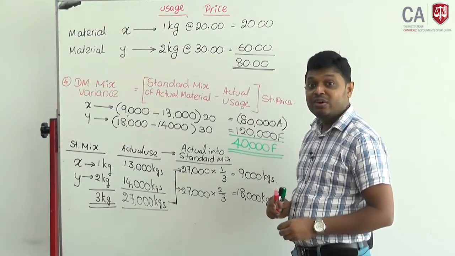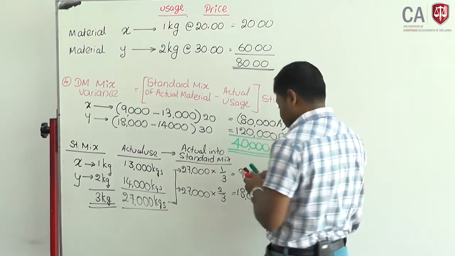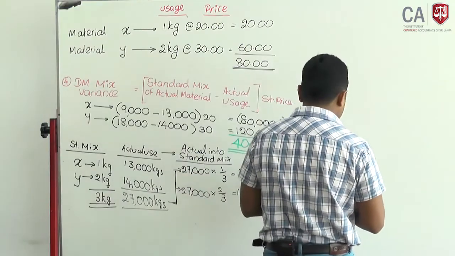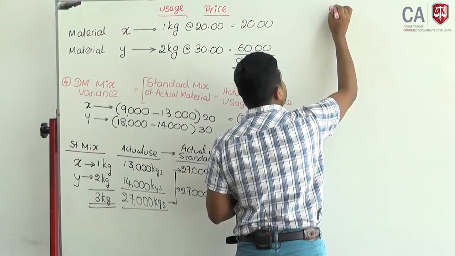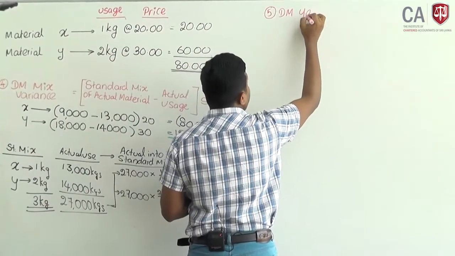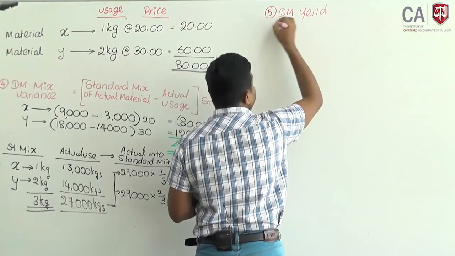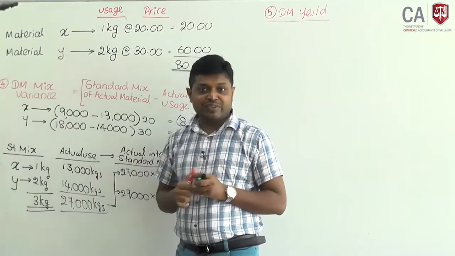Now we will look at what will happen to the yield variance. Fifth one, I will compute direct material yield variance. This computation will be slightly different.